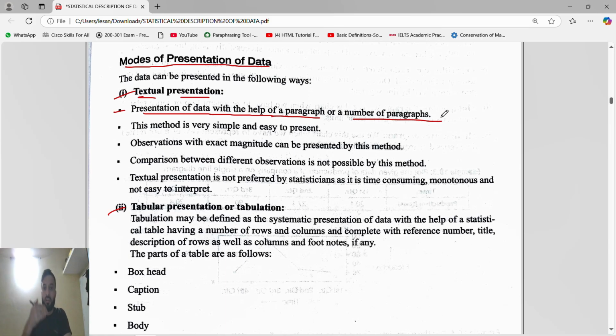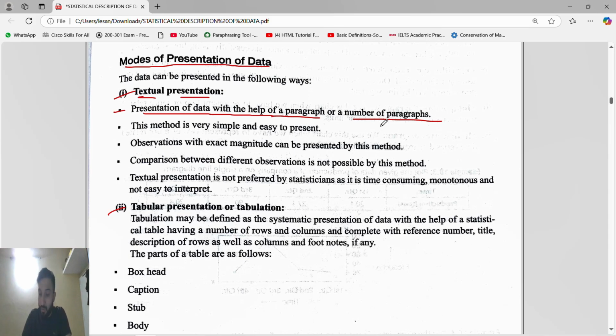Suppose you are visiting an industrial visit, and from there you are coming back. I will give you a pen and paper and you have to write. When you do the textual presentation, it may be in a random order. You will not follow the exact order; whatever you remember, you will just keep on writing in that order. So it is a jumbled order, and you will not write point by point. Someone will write in a paragraph, a whole page, continuous, like a story.